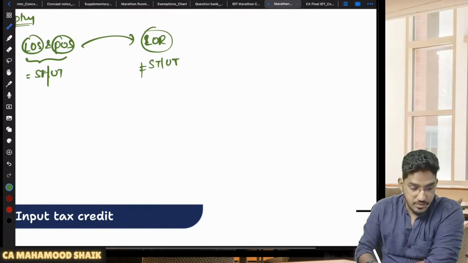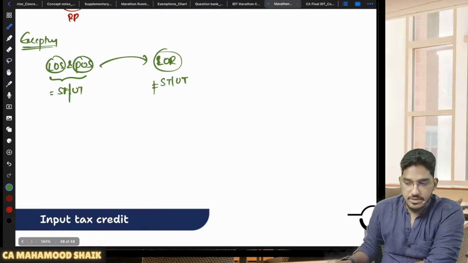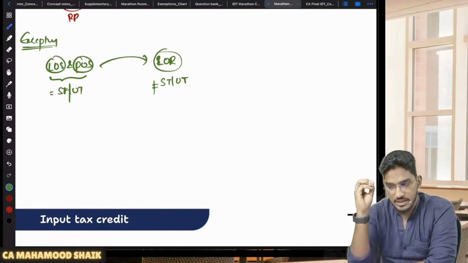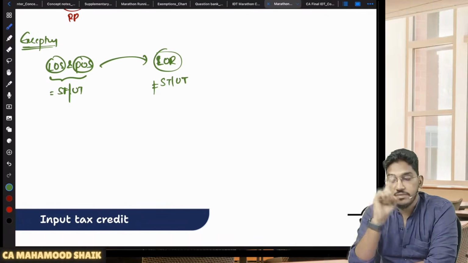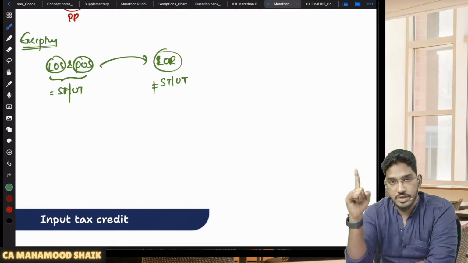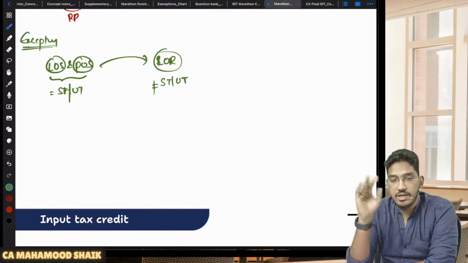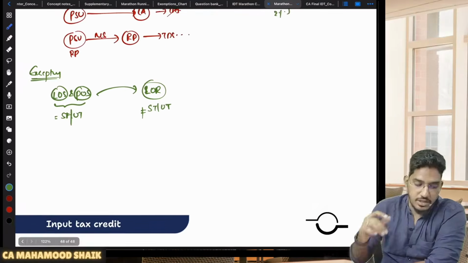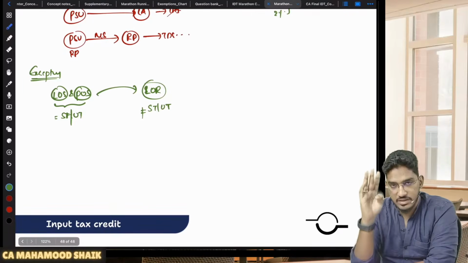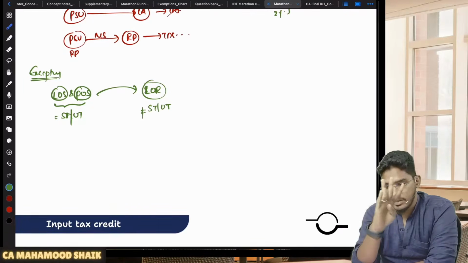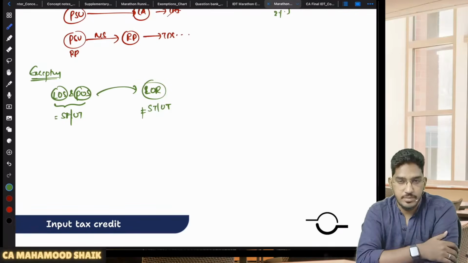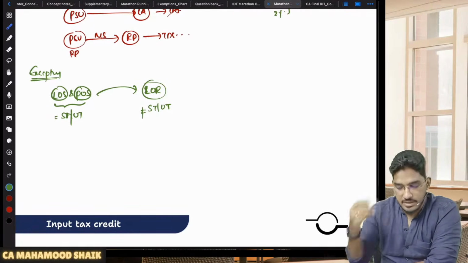So what I was saying is there was one exception. What is that exception? In case the location of the supplier and the place of supply both fall within a single state or union territory, which is different from the state or union territory of registration of the recipient, then even though the recipient is a specified recipient, even though the value of the supply under a contract has exceeded 2,50,000, still TDS will not become applicable. Sir, what exactly are they trying to say here?